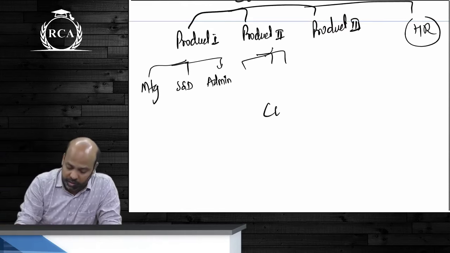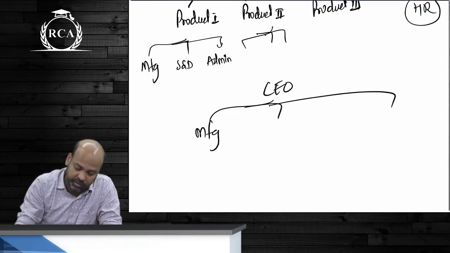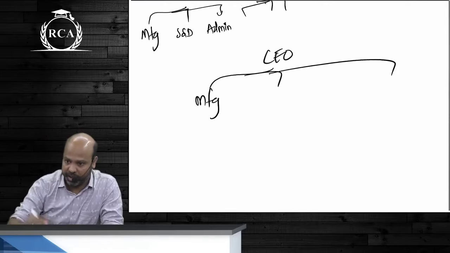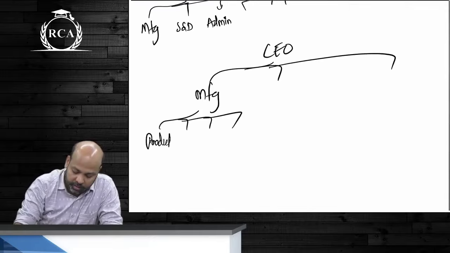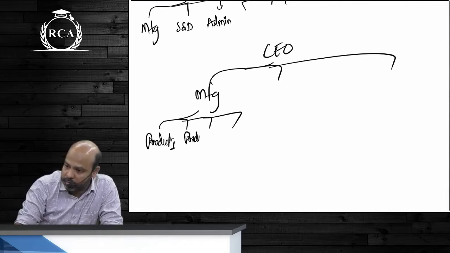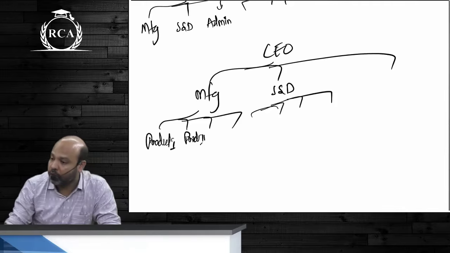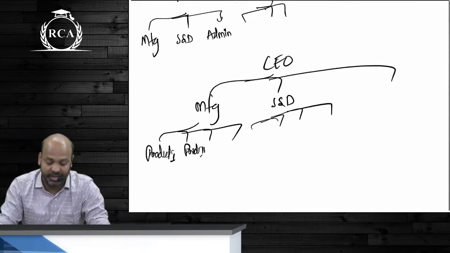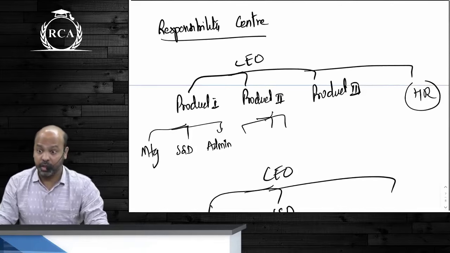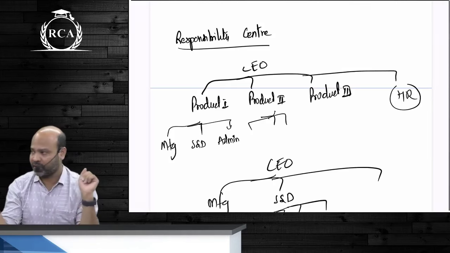Or another organization, beta, can be wherein activities are first divided on the basis of functions. You have a manufacturing head, that manufacturing head is taking care of all the products. समझ में आ रहा है क्या बोल रहा हूं? There's a selling and distribution department that is taking care of all the products. This is classification on the basis of functions or activities, and this is classification on the basis of different product lines. The whole objective of dividing, this is organizational structure.